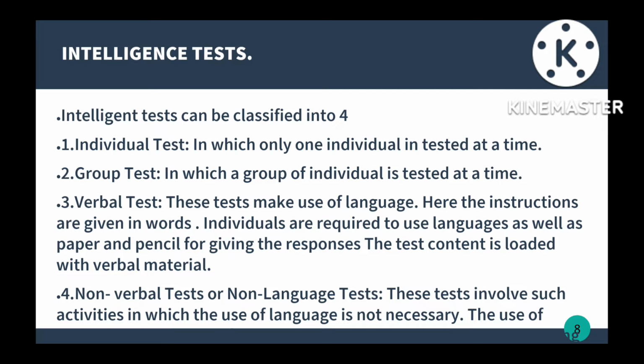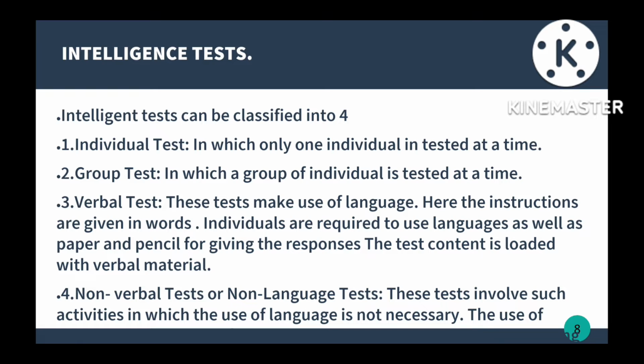So in the verbal test we are using language. The teacher will provide the instruction in words. When we are writing the summative assessment exam, before that on the hall ticket they give us so many instructions. That will come under the verbal test.